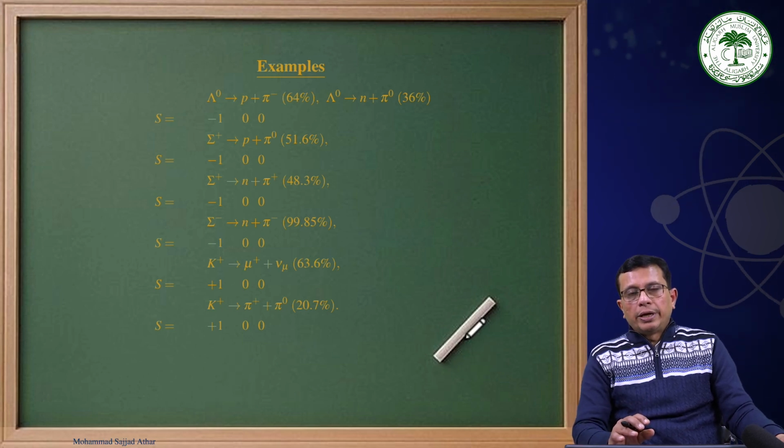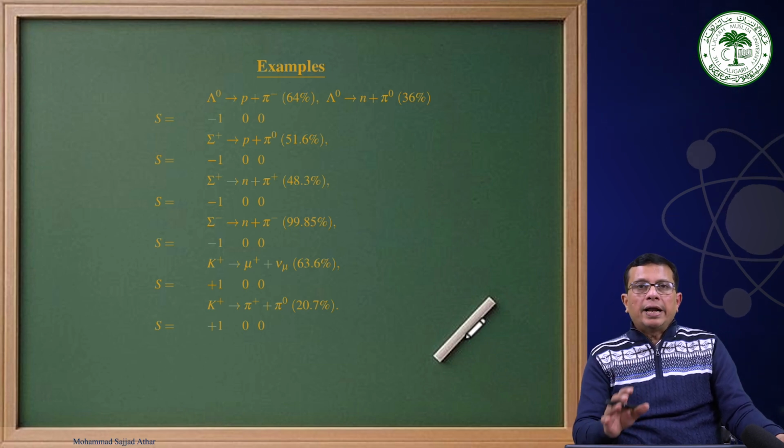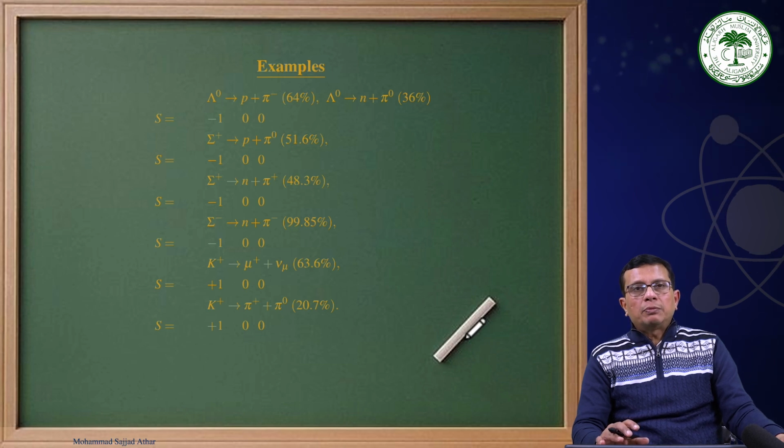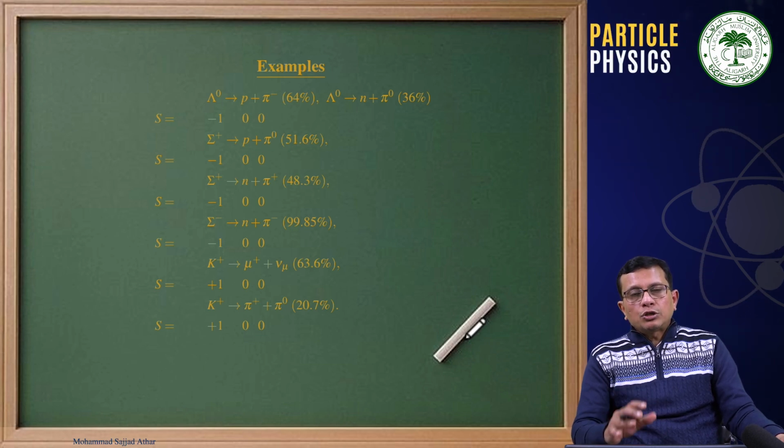Before going ahead, let me tell you that strange particles were initially found to form in pairs, and people argued that they are produced in strong interaction processes. But later it was found that they can also be produced in electromagnetic interaction processes, where they also conserve strangeness, that means they are produced in pairs.